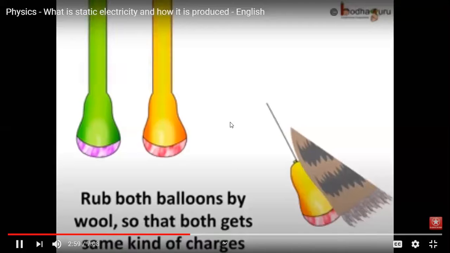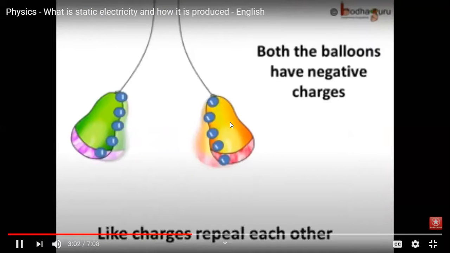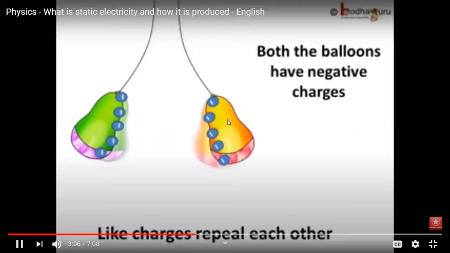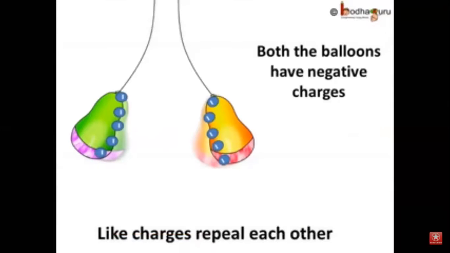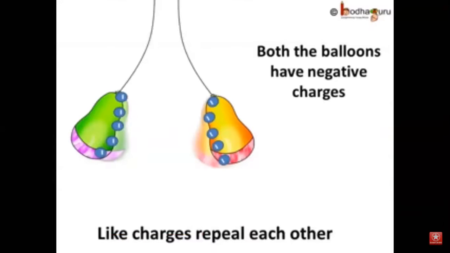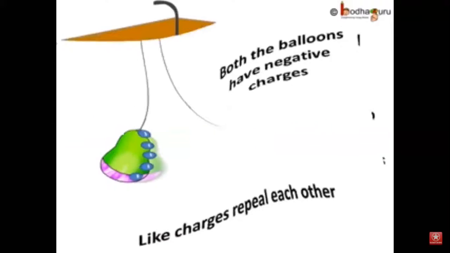Now, let us release them. We would find that the balloons are repelling each other. It means same kind of charges repel each other, just like north pole of the magnet repels another north pole, and opposite charges attract each other.